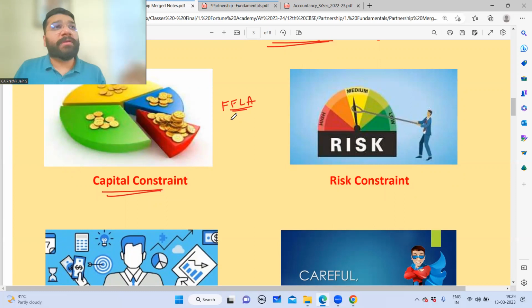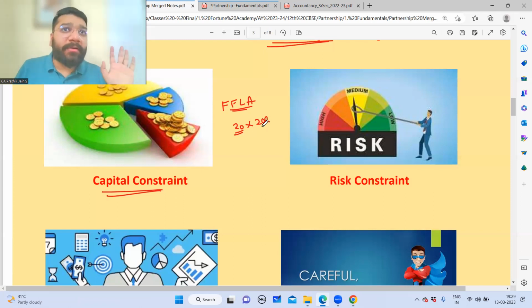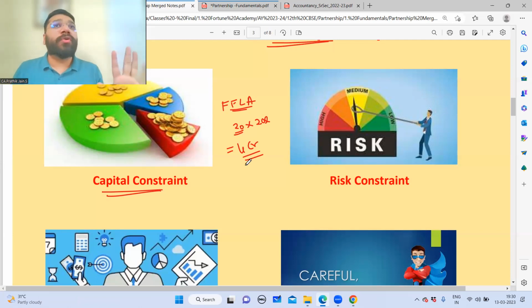So now FFLA from the 6th year onwards wants to start branches across 20 different places. Now to set up one particular branch, it will cost, let's suppose, 20 lakh rupees. So what is the total capital that is required for me to set up all the 20 establishments? 4 crore rupees. A single person contributing 4 crore rupees.